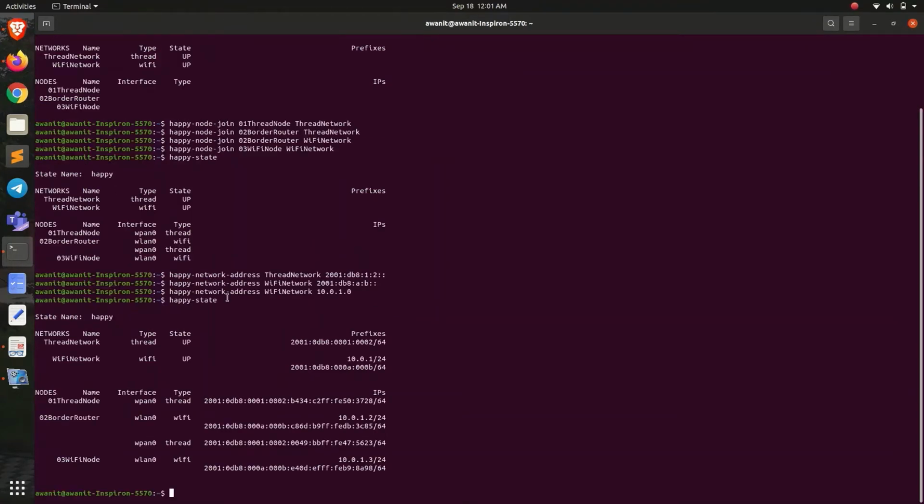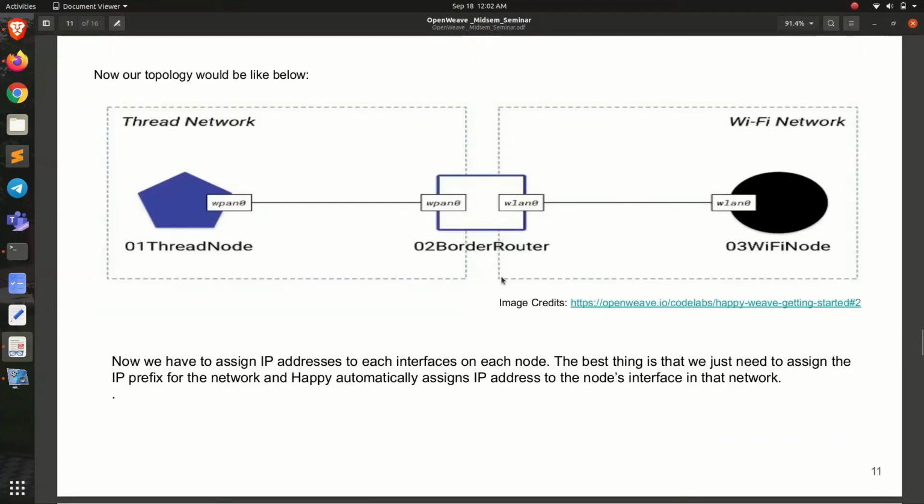check the state. Yes, see, we have IPv6 prefixes for both the networks, and for individual nodes on all these networks we have an IPv6 address, like this is for the thread node in the thread network, and this is for the border router. Because the border router has two interfaces, it has two IPv6 addresses and one IPv4 address, because this interface will be in the Wi-Fi network, which we have given IPv6 and IPv4. So this interface will have two addresses, IPv6 and IPv4, and similarly this interface will have an IPv6 and IPv4.